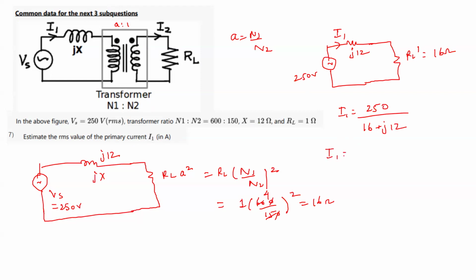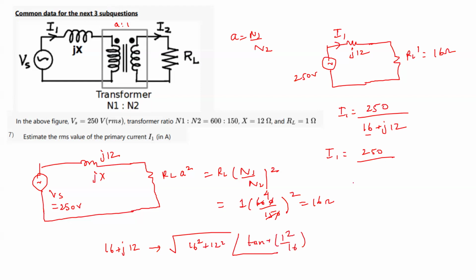So if I write this 16 plus J12 in rectangular coordinate form, and if I write this in polar form, it will become root over of 16 square plus 12 square, angle of tan inverse 12 by 16.